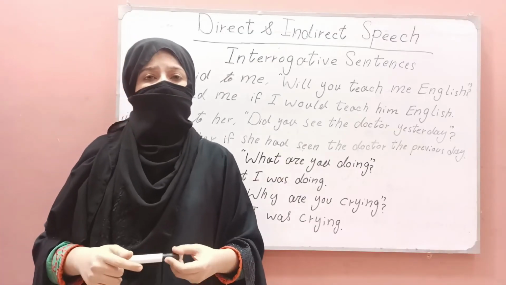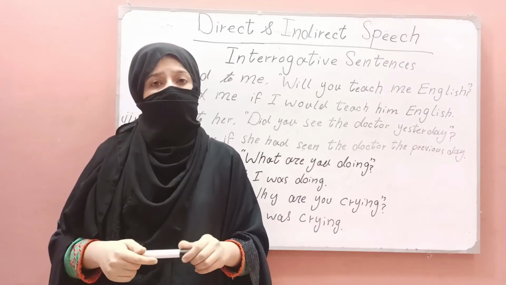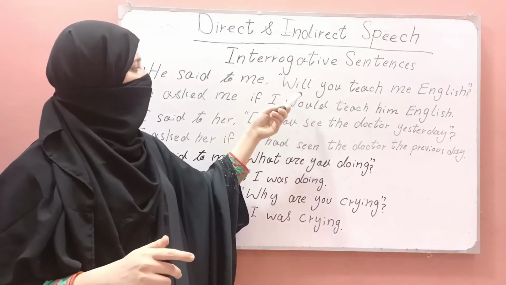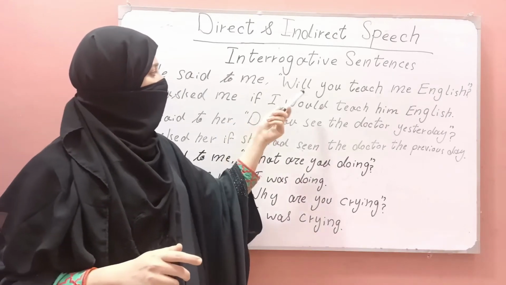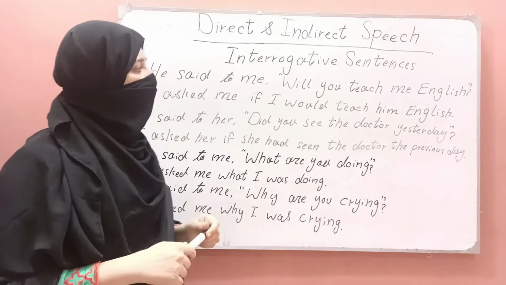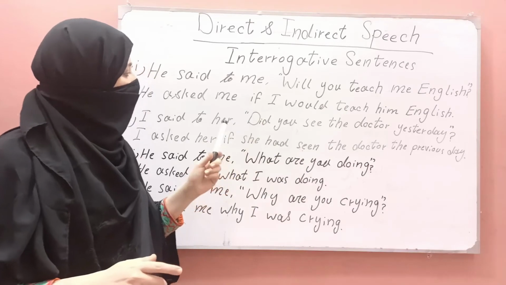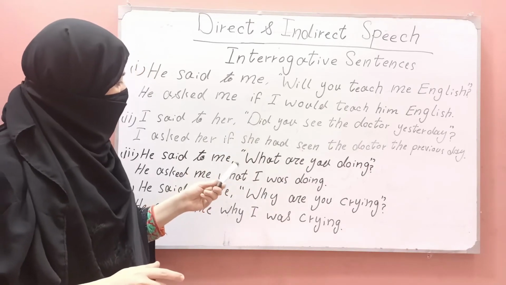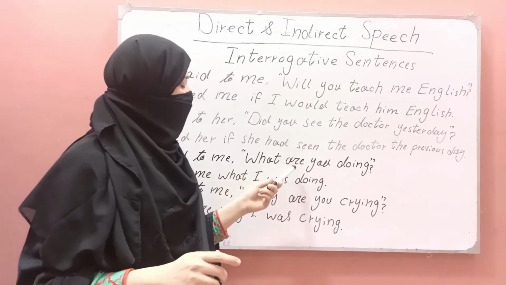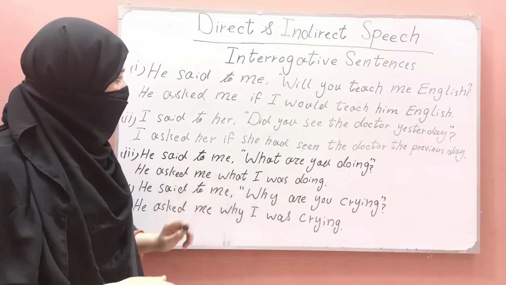Supporting questions, the indirect speech introduced by words such as asked or inquired. There are two types of interrogative sentence. The first type is one in which we use helping words before the subject, and in converting it into indirect speech we use if. The other type is one in which we use the WH family, after which we use a helping verb. In it we remove if; we don't use any conjunction.